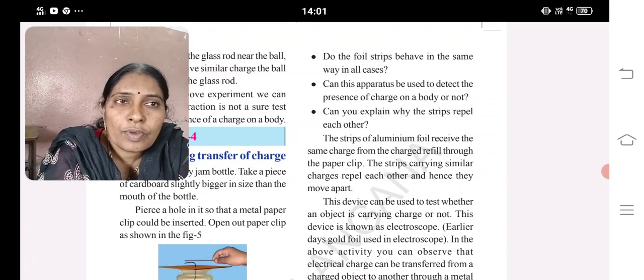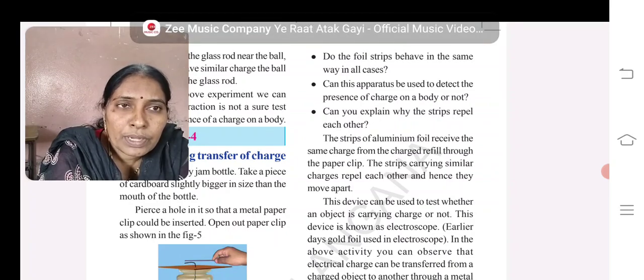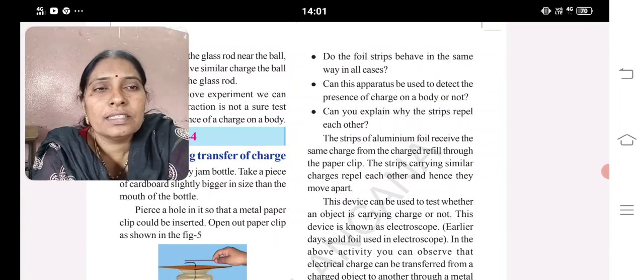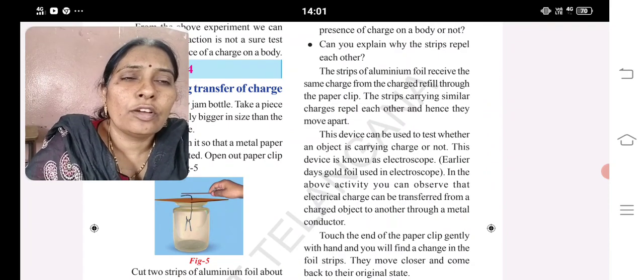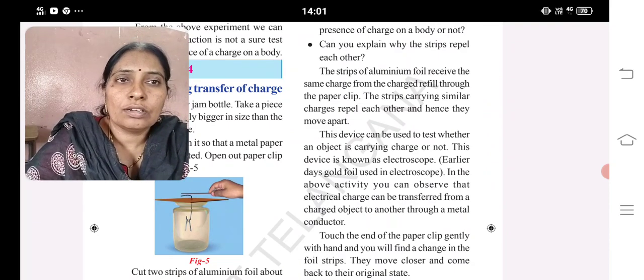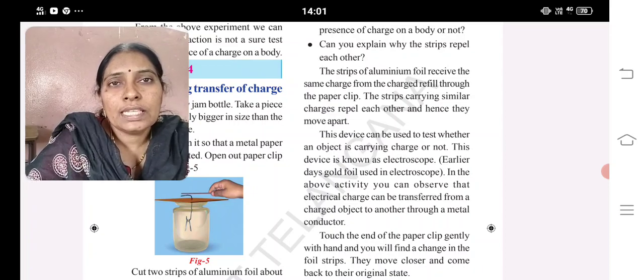The strips of aluminium foil receive the same charge from the charged refill through the paper clip. The strips carrying similar charges repel each other, hence they move apart. This device is used to check whether an object is carrying a charge or not. This device is known as an electroscope.